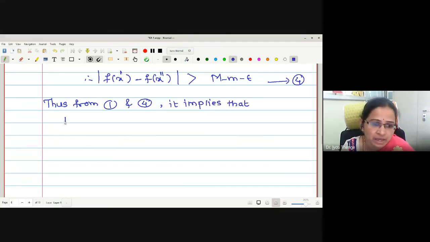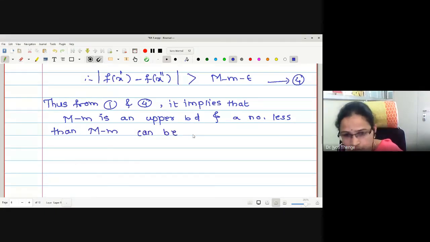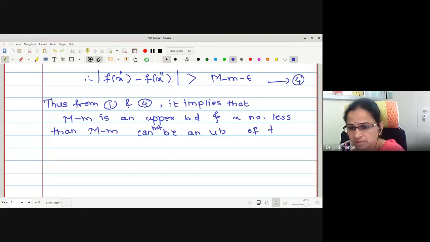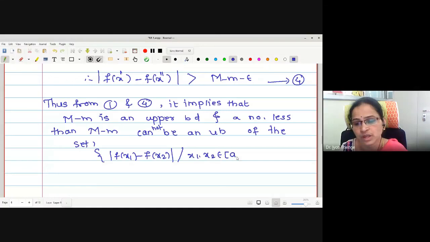It implies that capital M minus m is an upper bound, and a number less than M minus m cannot be an upper bound of the set mod f(x1) minus f(x2), x1, x2 in closed interval AB.